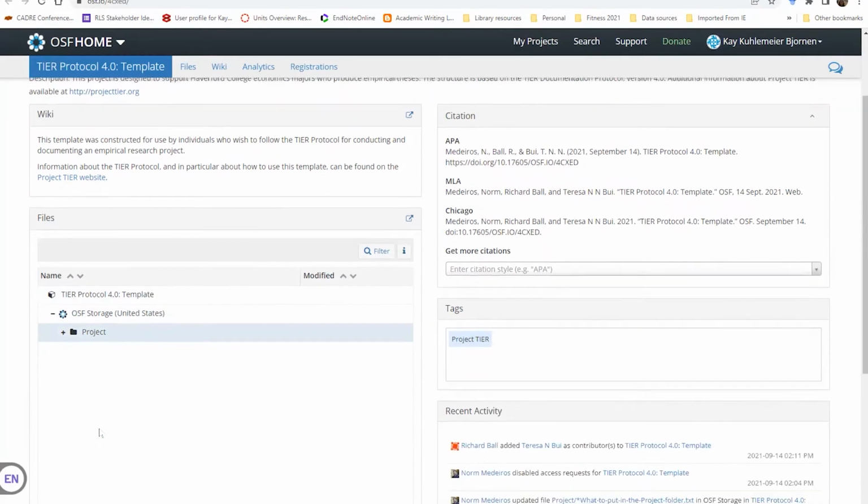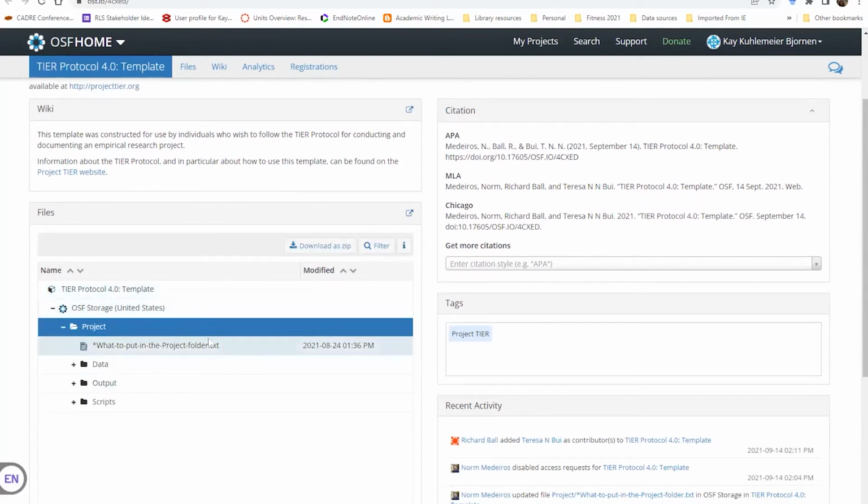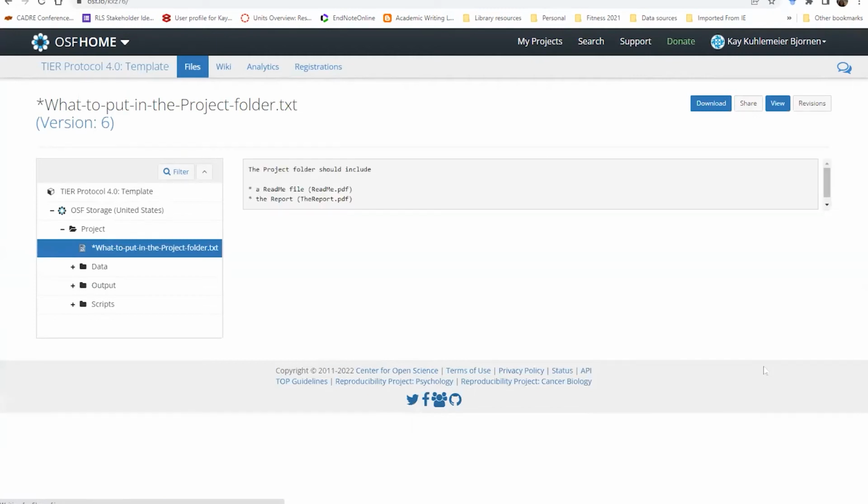So here you see that it's just got a single folder called project. But if we open that, you see it's got several things under there. And so the first thing is to look at the text file, the README file. And this one's not very informative. It just says what should be in here is a README file and a report.